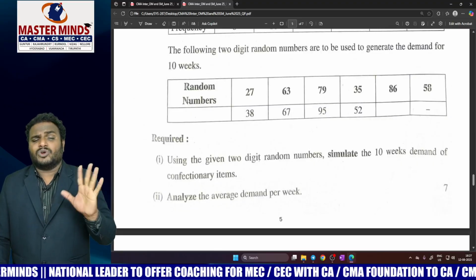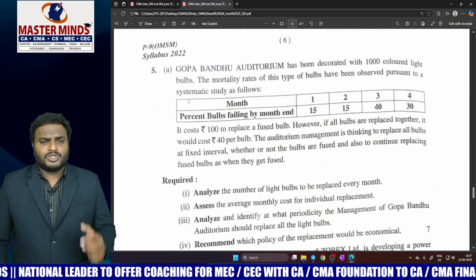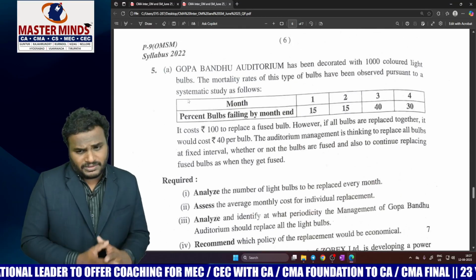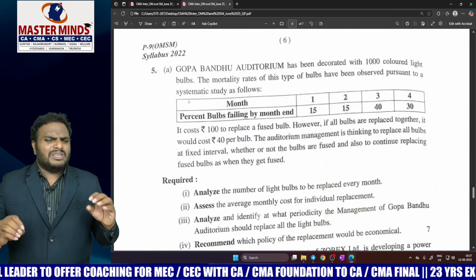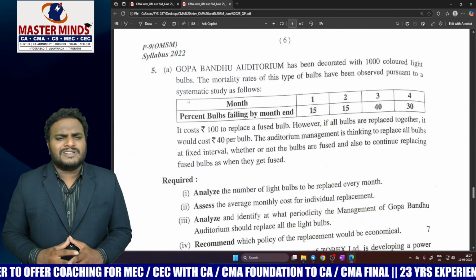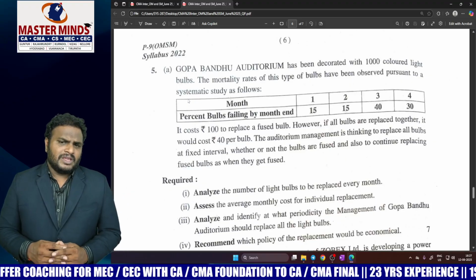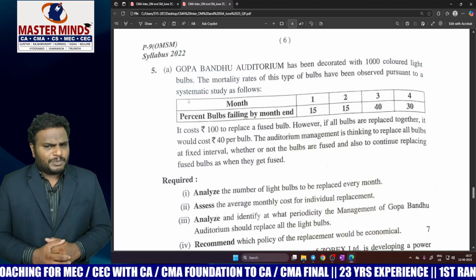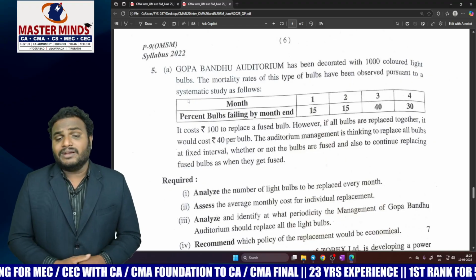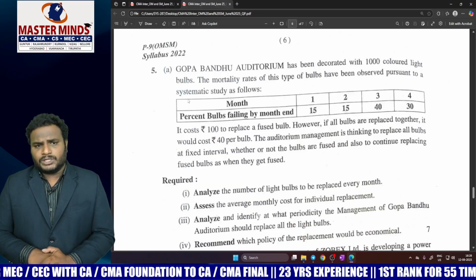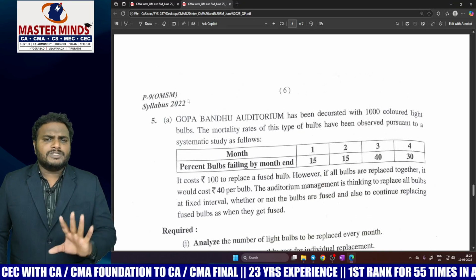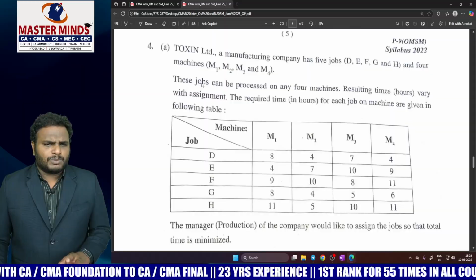We have the two question choices there, right? We have option 5A. This is one of the important questions in the Economics of Maintenance and Spare Management chapter. Now, I covered this problem in our marathon session also. All these problems we covered in our marathon session except one problem.